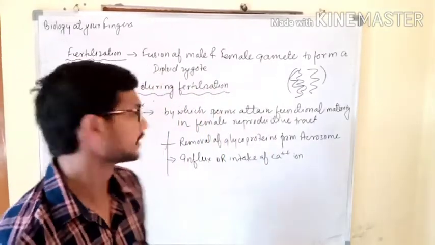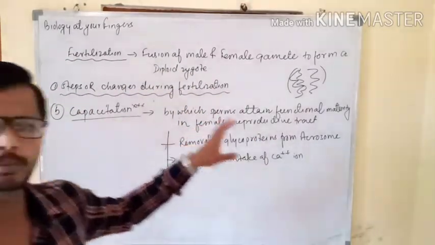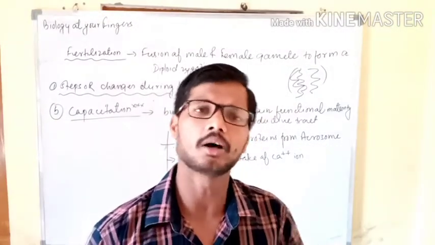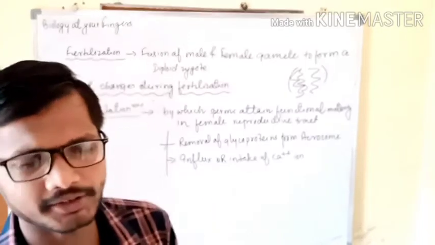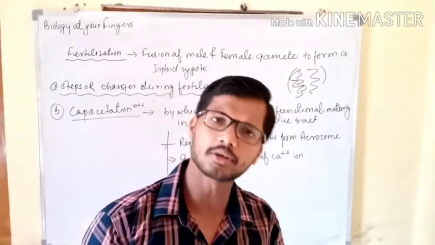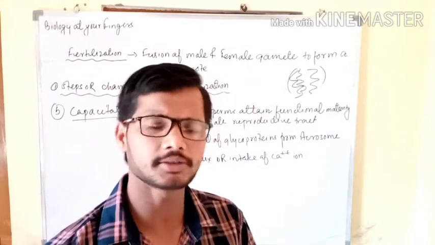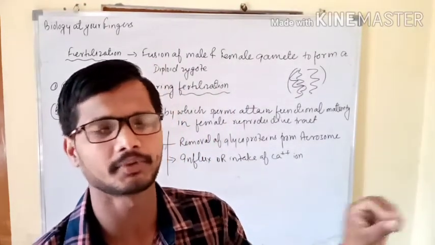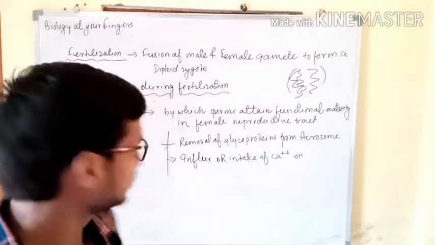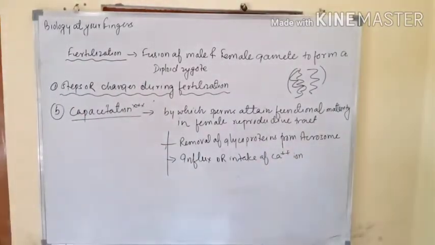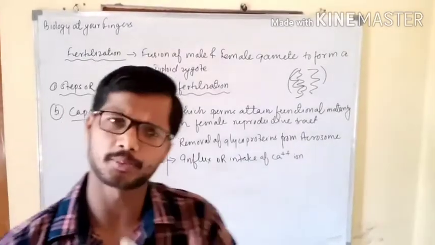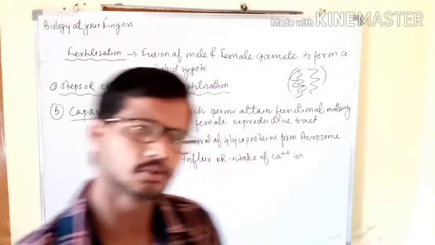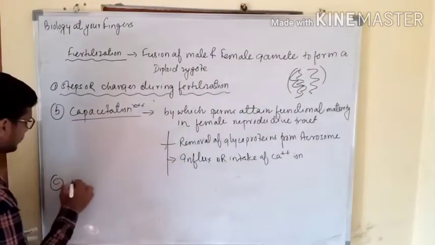So capacitation is the process by which sperms get functional maturity, by removal of glycoproteins and by intake of calcium ions in the female reproductive tract. So this was all about point number 2. In point number 1 we discussed the approach of the sperm, and in point number 2 the capacitation.